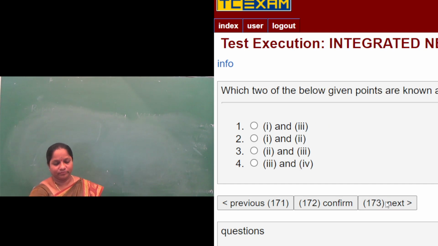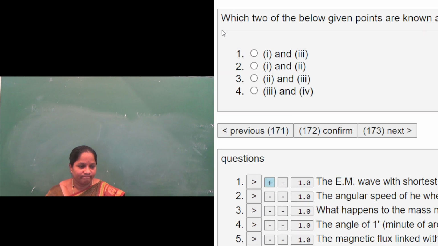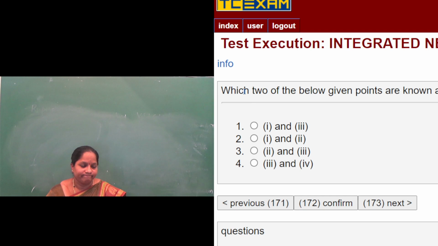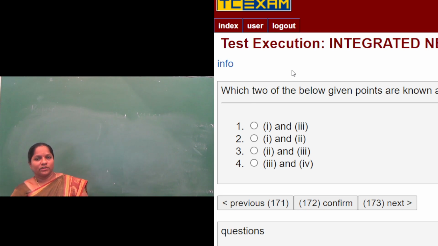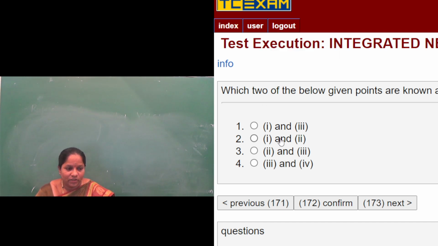Next question: which two of the below given points are known as the twin characteristics of growth? Okay, it will be the cell mass and cell number, so 1 and 2 are correct.